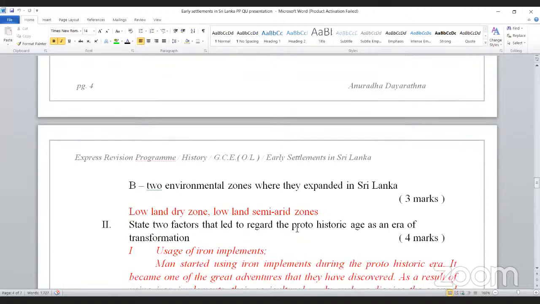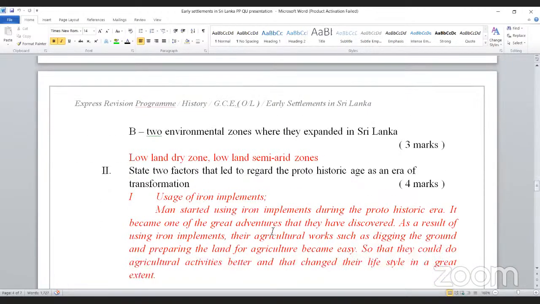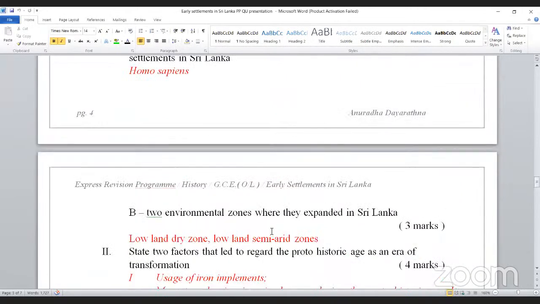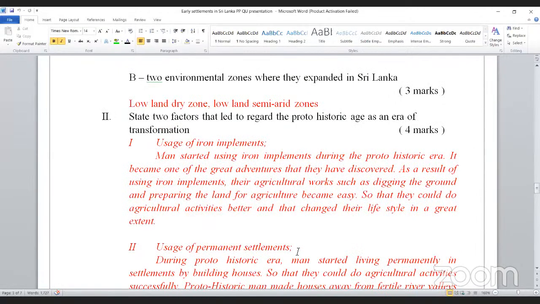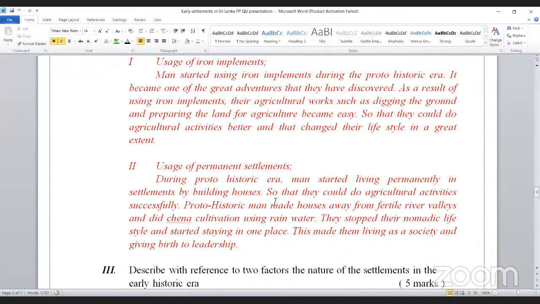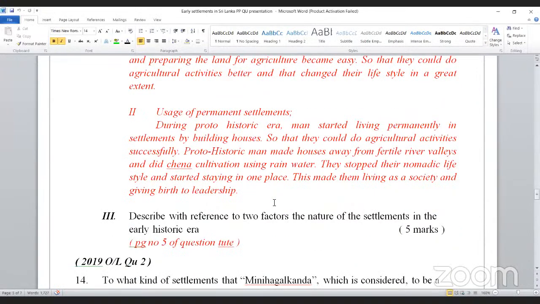Like that you can write this answer. I'm not going to discuss that answer in that way because it takes time. So usage of iron implements, and usage of permanent settlements, that is the answer. Write that answer now because it takes time.